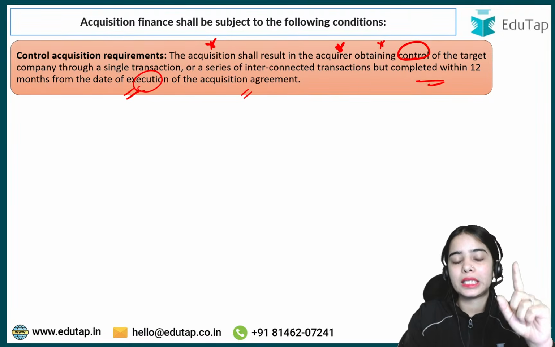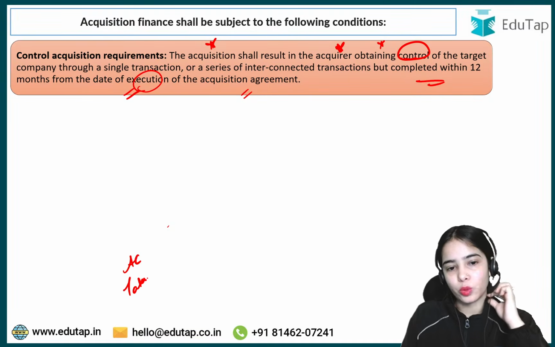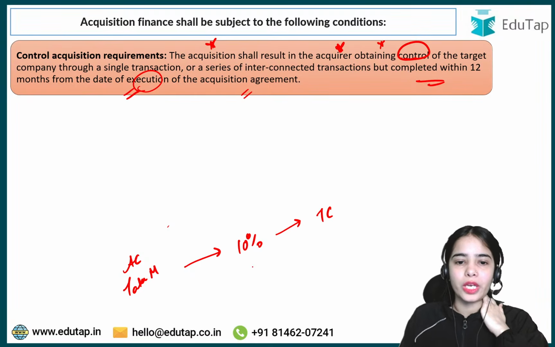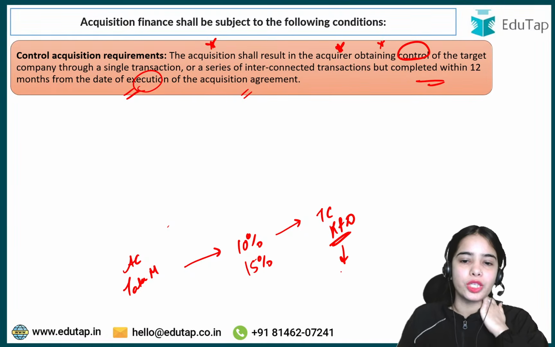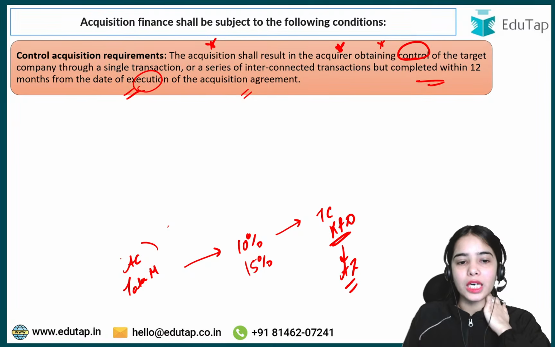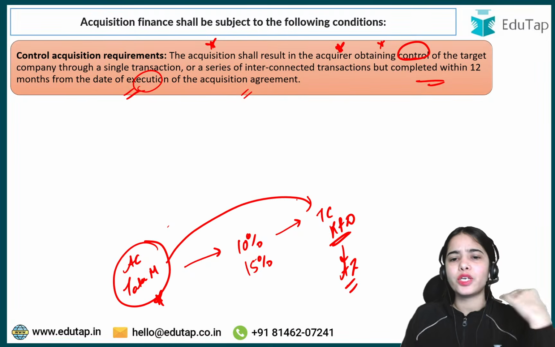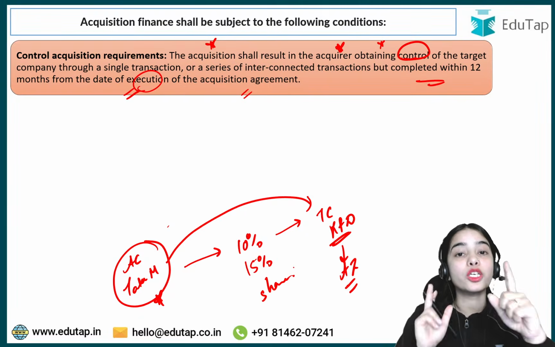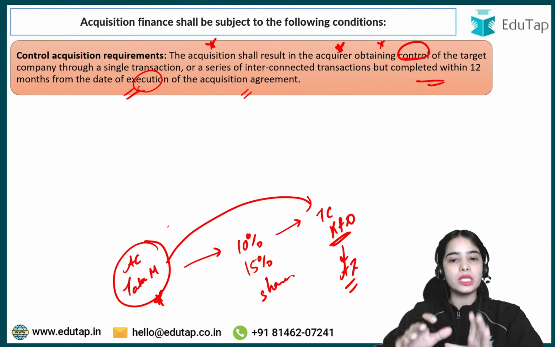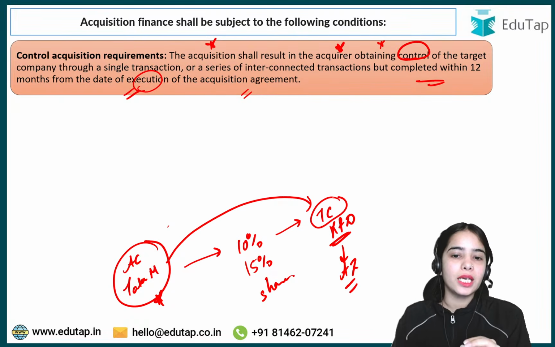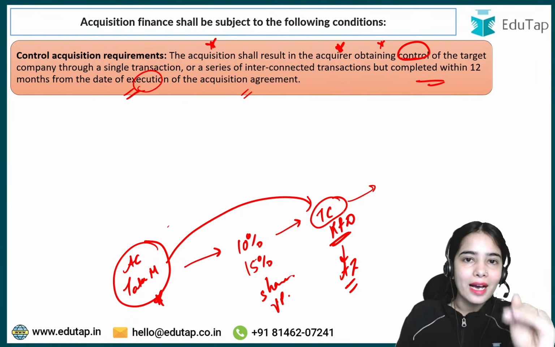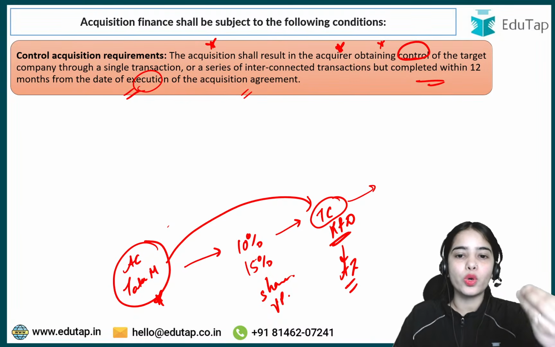Okay, now remember one thing. Let's say the acquiring company, Tata Motors, already has 10% or 15% of shares in the target company. This is a research and development company that is doing research in the automobile industry. So now the acquiring company already has 10 to 15% of shares of the target company. That means it already has good control, because 10 to 15% of shares in a company means good control, good rights or voting power in that company. So it already has some leverage over the target company.